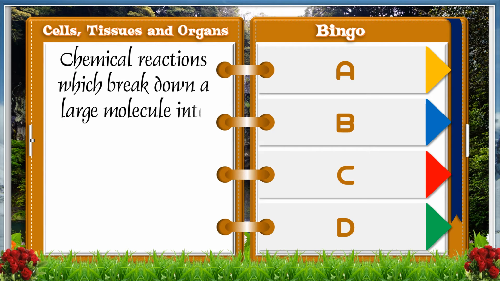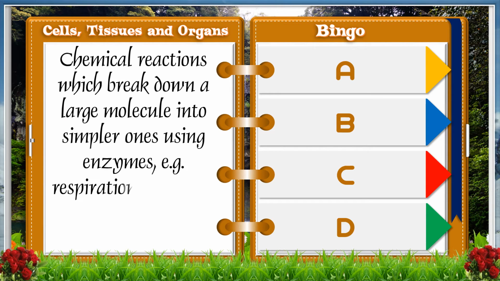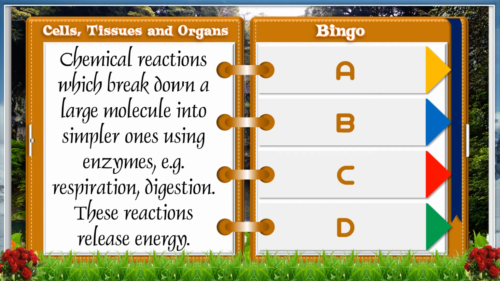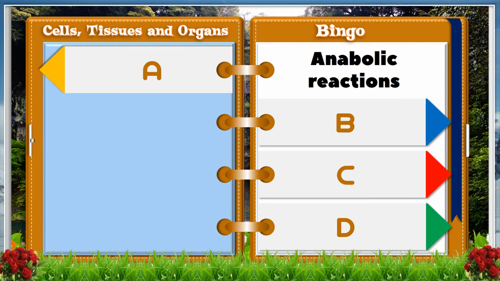Chemical reactions which break down a large molecule into simpler ones using enzymes, e.g., respiration, digestion. These reactions release energy. A, anabolic reactions.